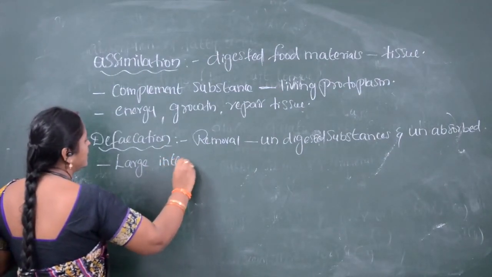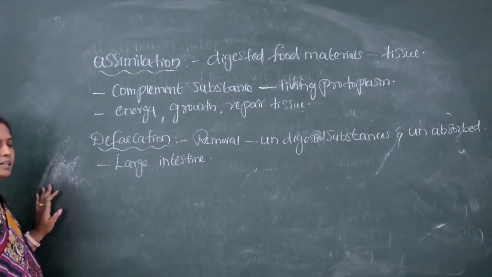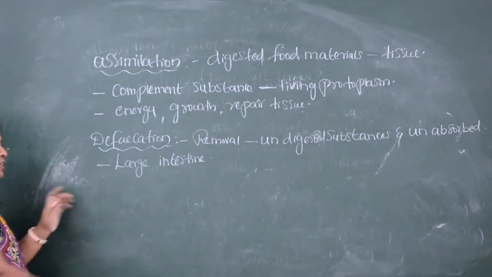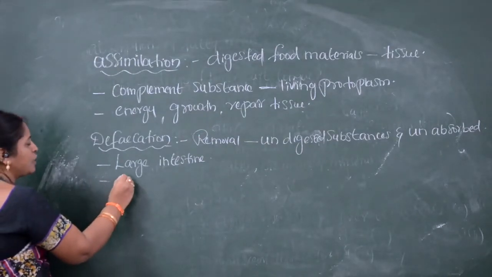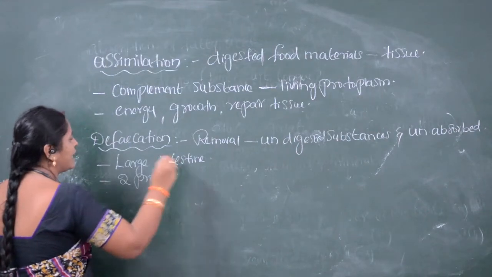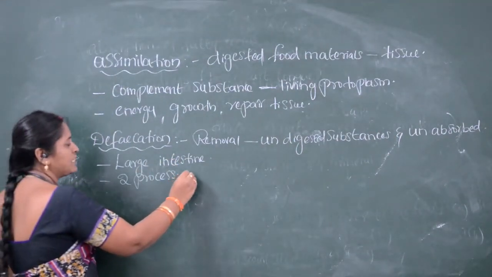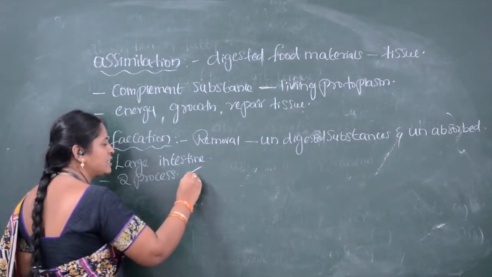Defecation occurs in the large intestine. For defecation, two processes occur in the large intestine. What are the two processes?